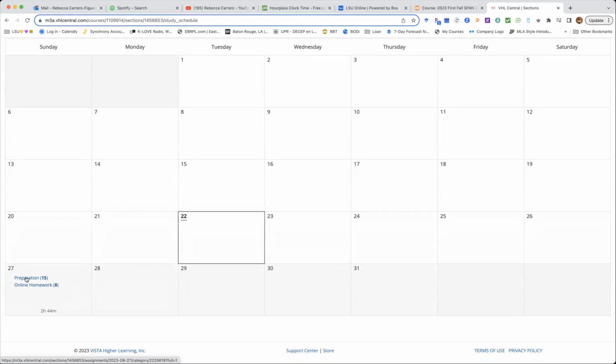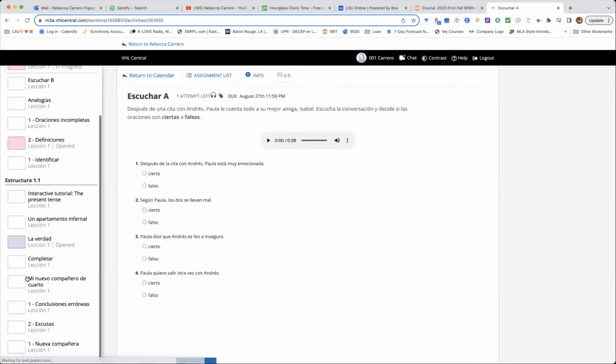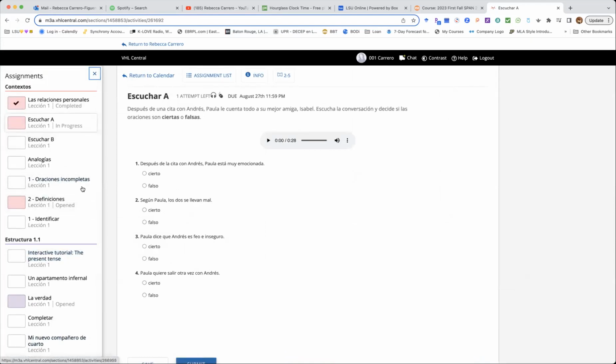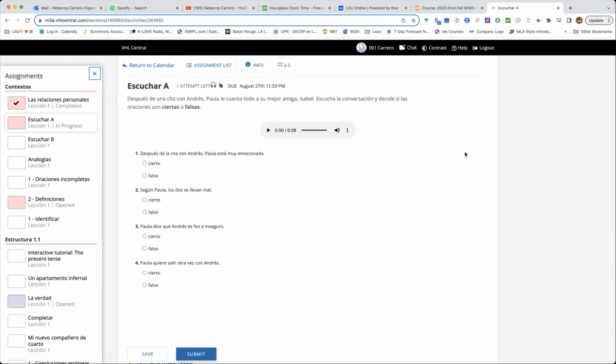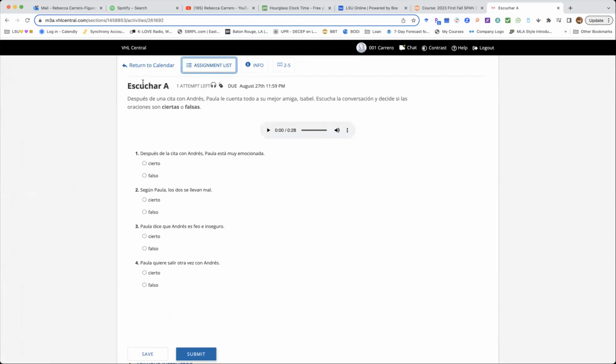So that means that if I click here on the preparation, which are the activities that have unlimited attempts, let me see, I click on there, and the same thing that happened on the previous menu that we accessed, see that on the left side, you have the activities, immediately they pop up, and you can go from there, okay? And you can see that when I click on the X, it disappeared.